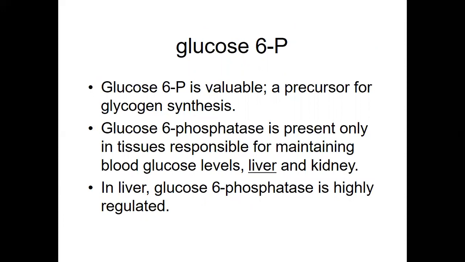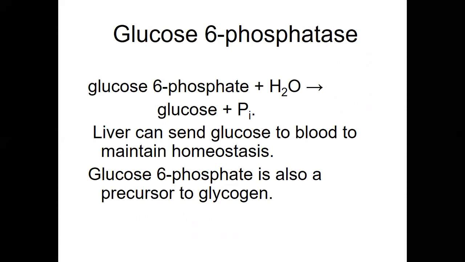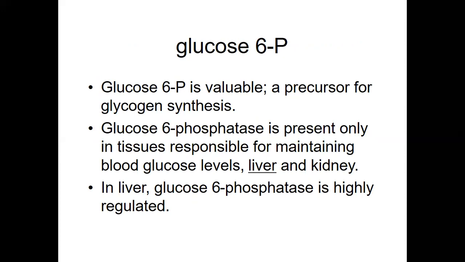Glucose 6-phosphate is valuable for glycogen synthesis. Glucose 6-phosphatase is present only in the tissues responsible for maintaining blood glucose level, liver and kidney. In liver, glucose 6-phosphate is highly regulated. Glucose 6-phosphatase: glucose 6-phosphate plus H2O is converted into glucose and phosphate.